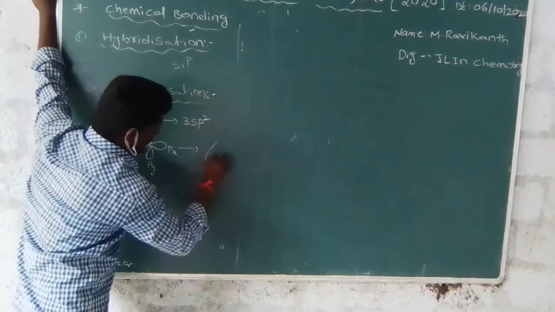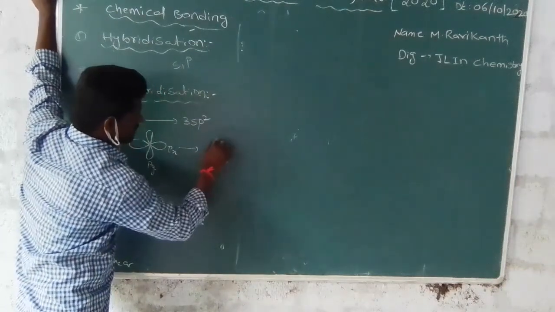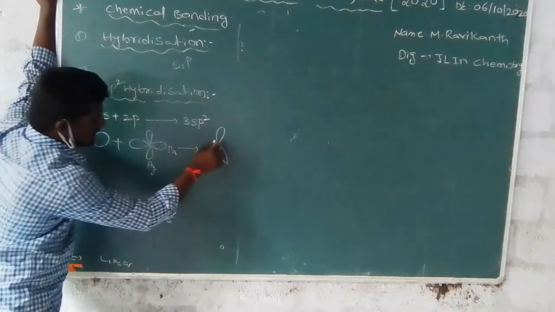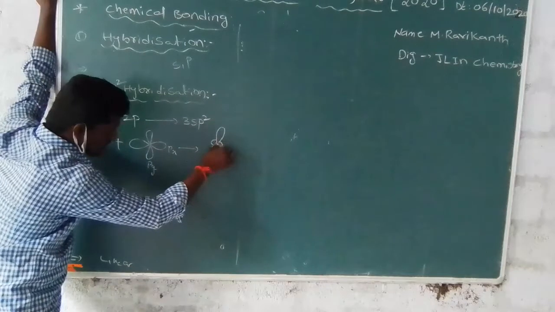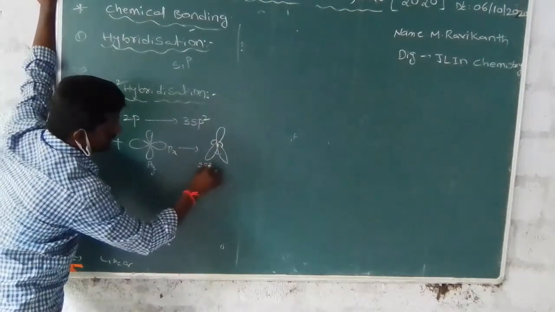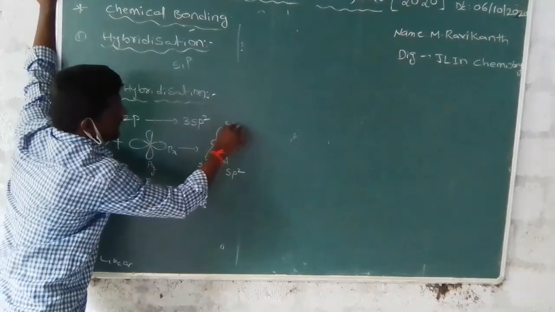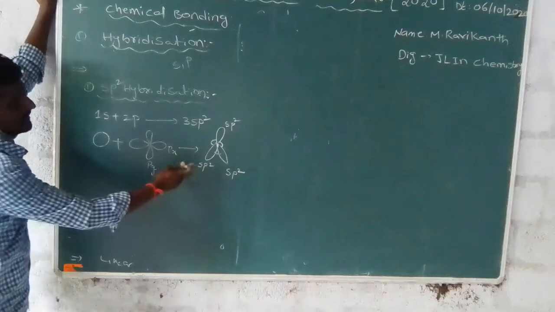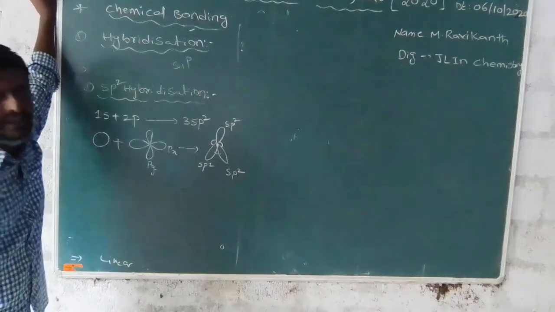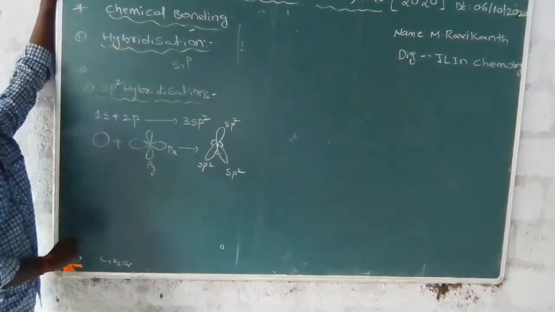This is one sp2, this is one sp2, this is one sp2. The s orbital is intermixing with these orbitals. Totally three sp2 hybridized orbitals are present, which is called sp2 hybridization.